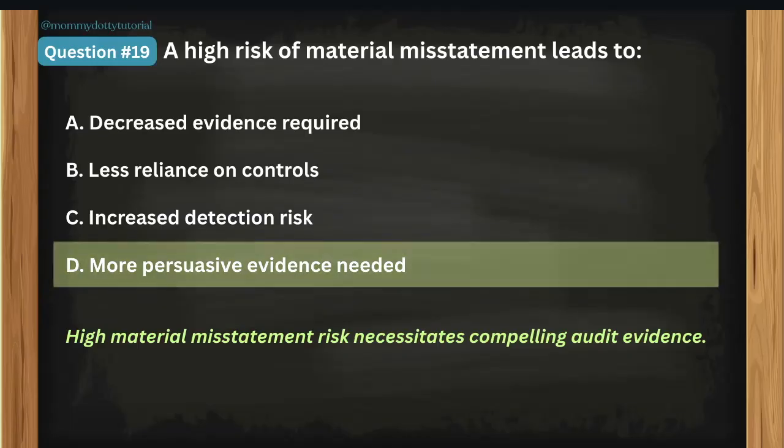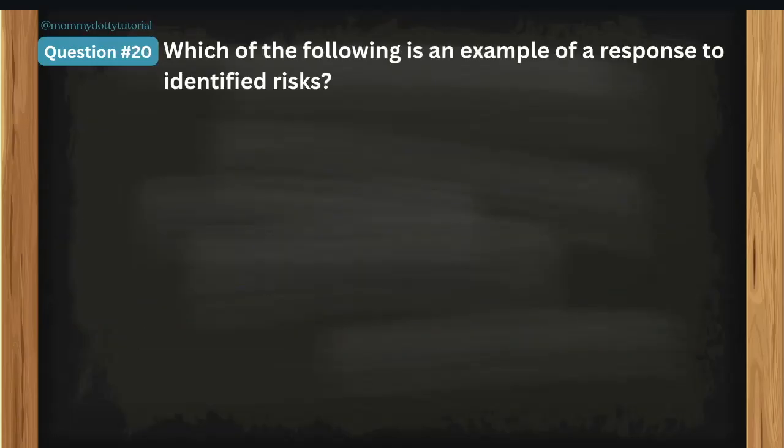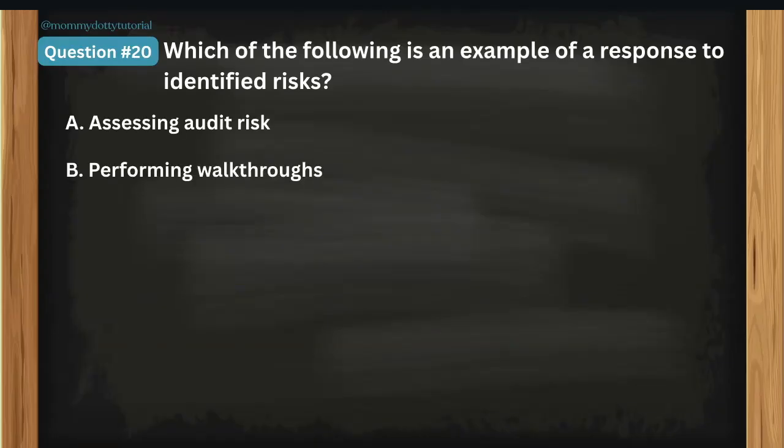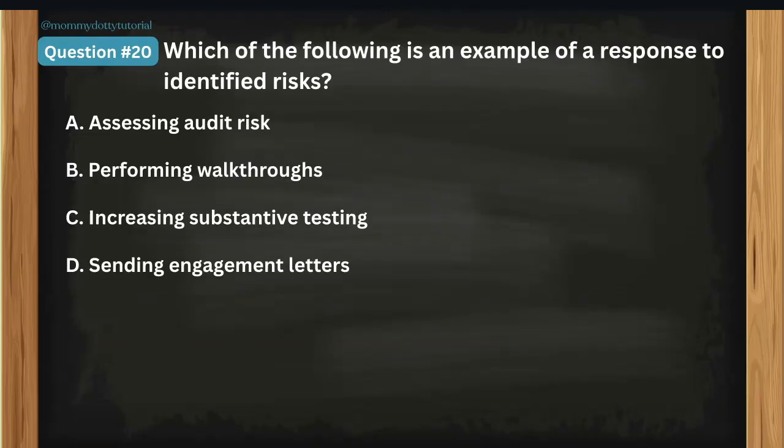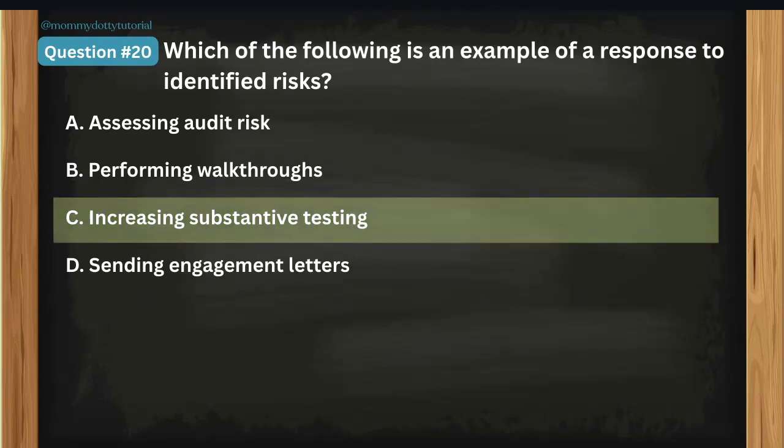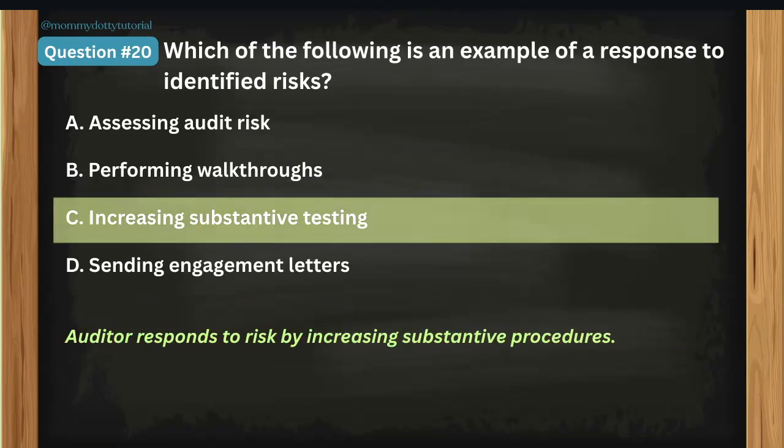Okay, for our last question: which of the following is an example of a response to identified risk? A, assessing audit risk. B, performing walkthroughs. Letter C, increasing substantive testing. And letter D, sending engagement letters. So you may pause the video to think. The correct answer is letter C, increasing substantive testing. Auditor responds to risk by increasing the substantive procedures. Okay.